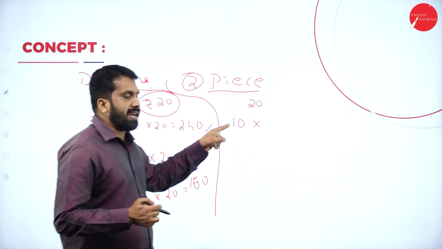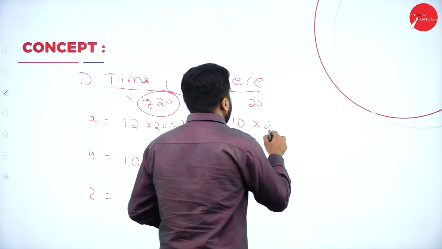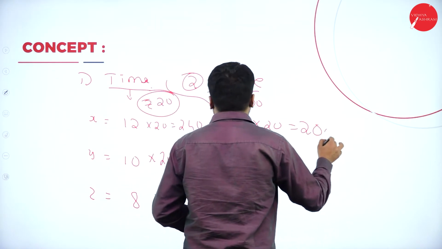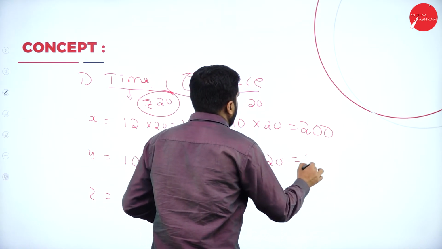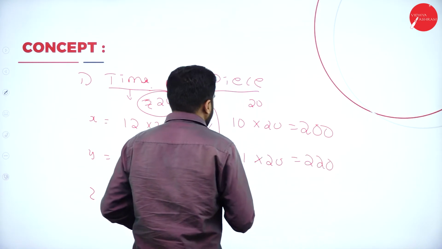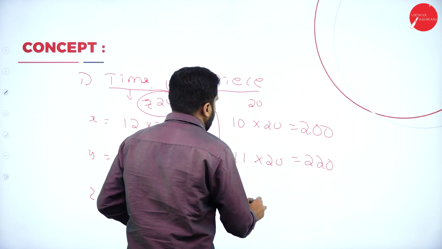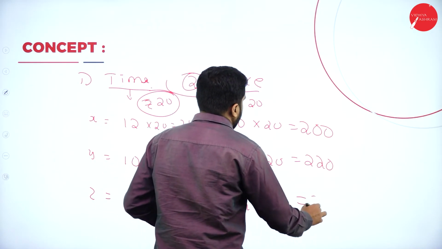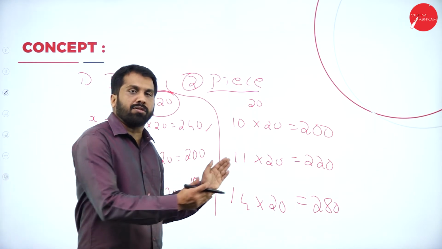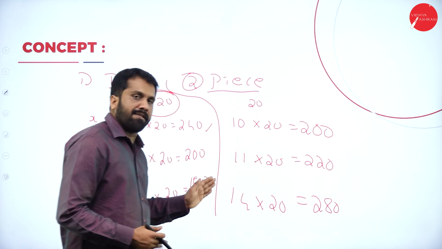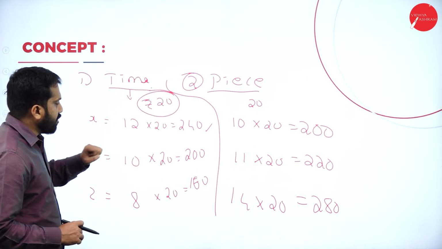The first person manufactured 10. 10 into 20, he got 200. The second person manufactured 11. He got 220. The third person manufactured around 14. So he got around 280. This is a different example. Don't merge. Now, you come back to the first one.